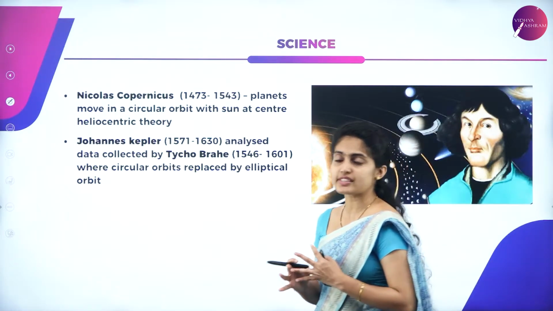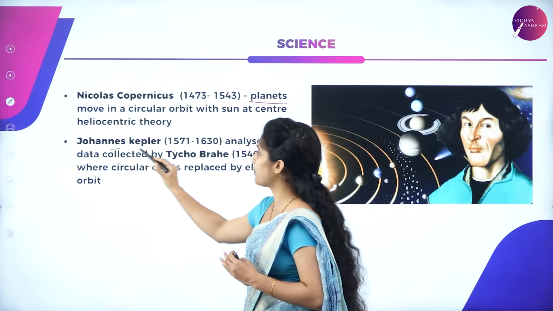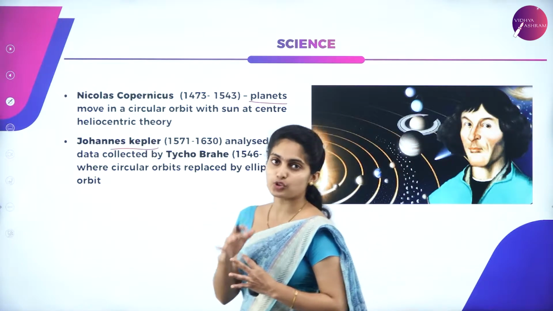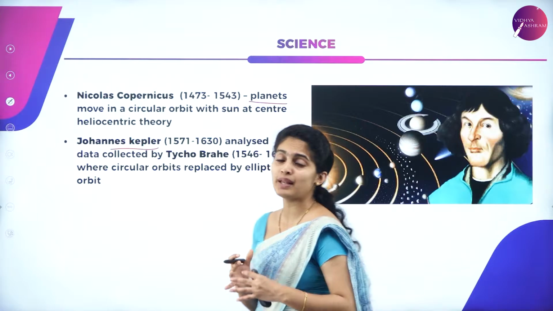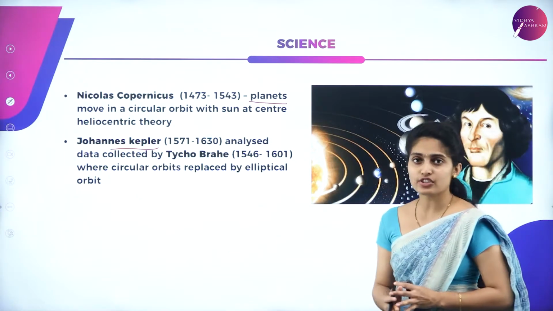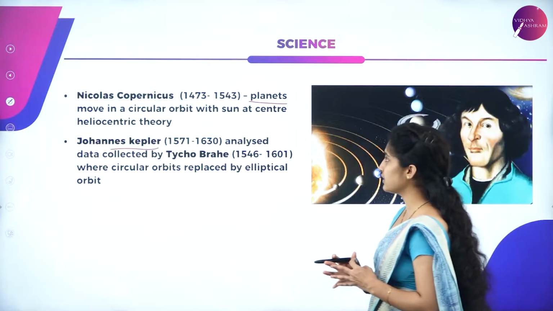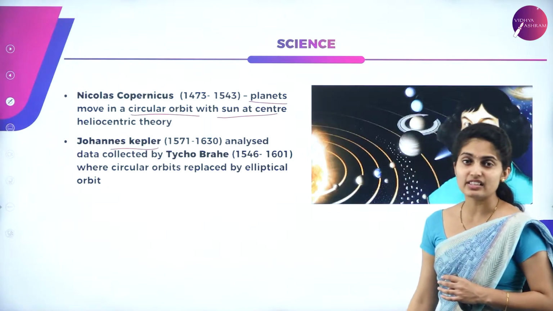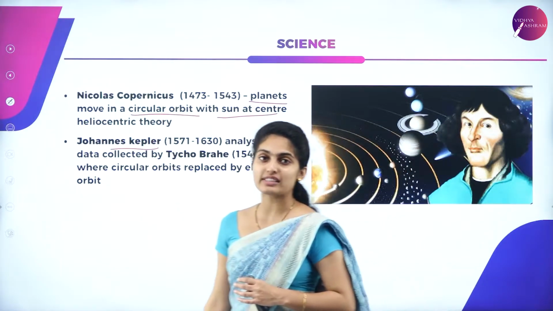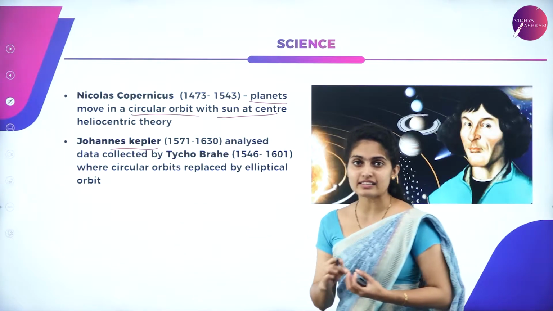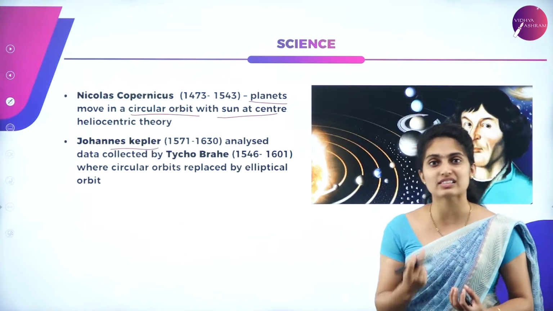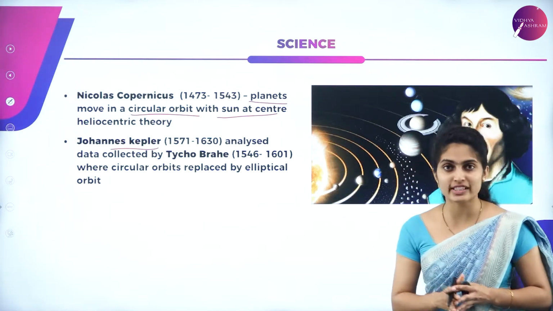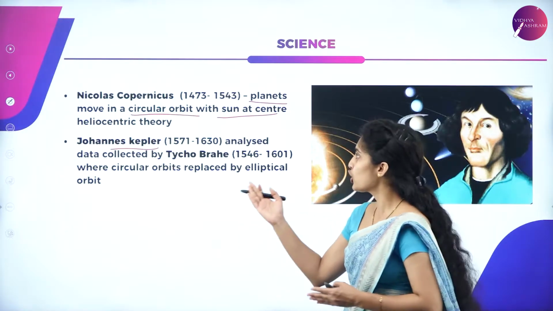For example, we can take Nicholas Copernicus, John Kepler, everyone spoke about the planets, okay? They were completely into astrophysics, that is, they were talking about the solar system, planets, all these things. In that, the first consequence was made by Nicholas Copernicus, that is, planets move in a circular orbit with the sun at the center, which was studied under the heliocentric theory. That means the sun is at the center and the planets are revolving around the sun, orbiting in a circular path. That is called the heliocentric theory, which was introduced by Nicholas Copernicus.